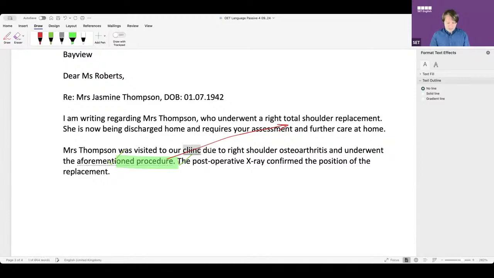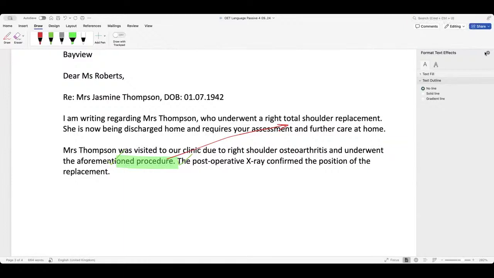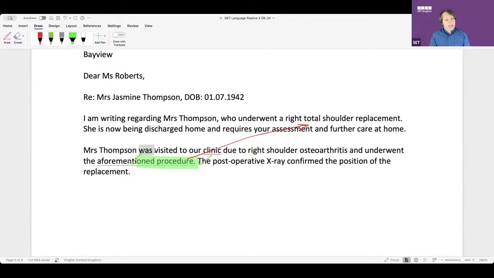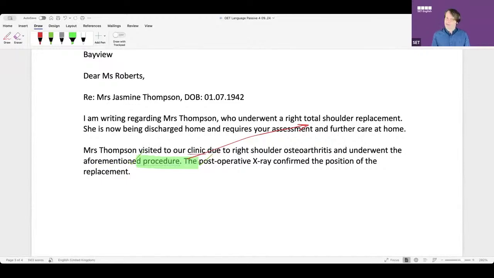Okay, but if I say clinic now here, is it correct? No. Why? Because it should be active, only visited. Because this is Mrs. Thompson. She is doing the action. Okay, she is doing it.